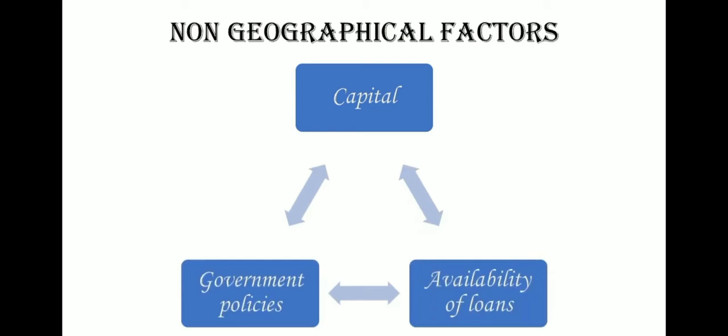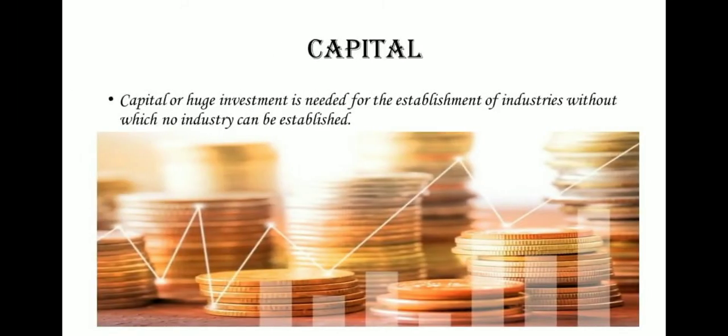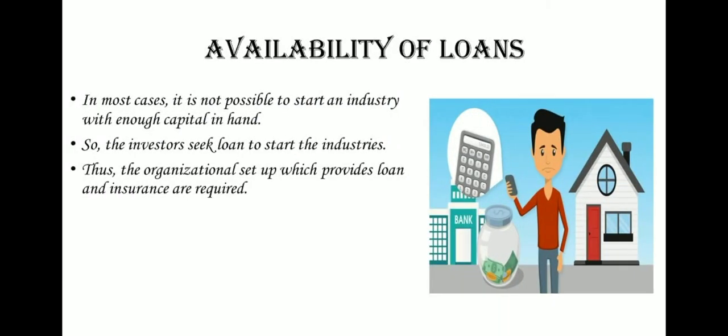There are capital, government policies, and availability of loans. Let's see about one by one. Capital. Capital or huge investment is needed for the establishment of industries, without which no industry can be established. Next one is availability of loans. In most cases, it is not possible to start an industry with enough capital in hand. So the investors seek loans to start the industries. Thus, the organizational setup which provides loans and insurance is required.